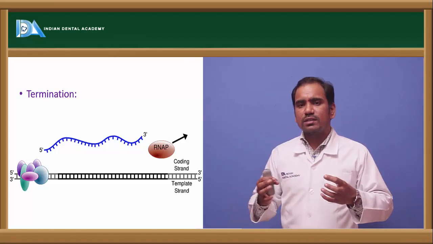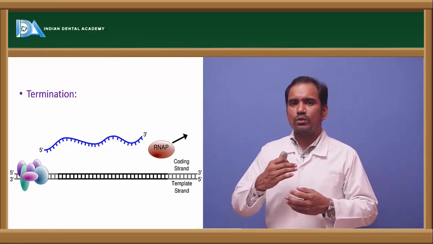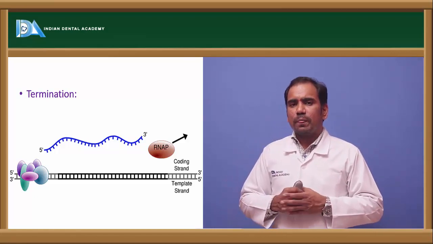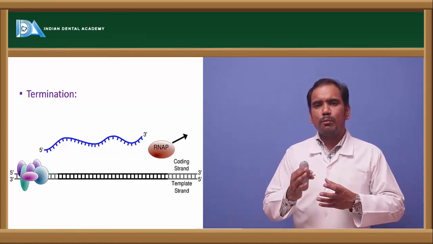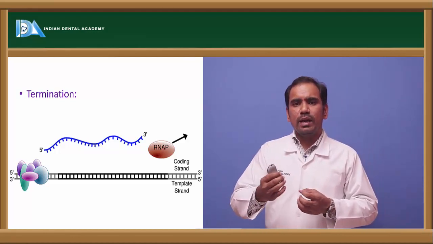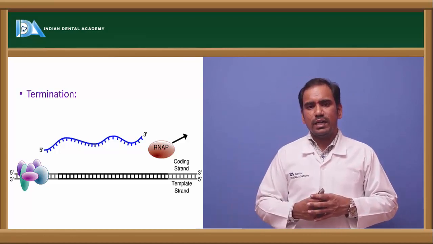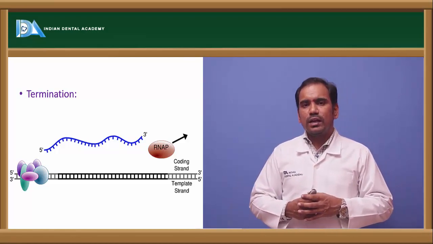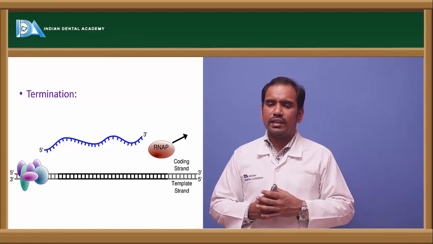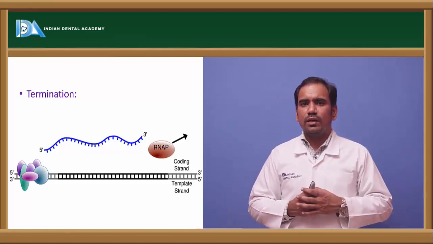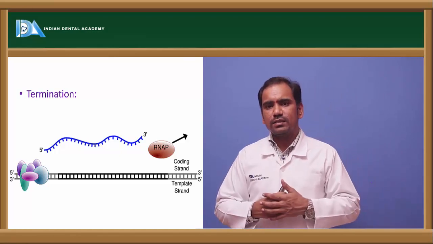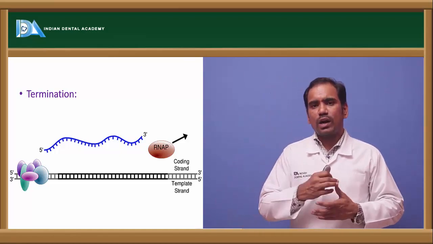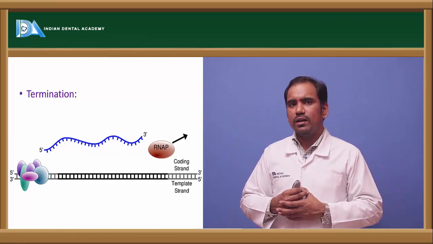Whatever the sequence in the template strand is, that is copied into the RNA, and when it reaches the termination region, the RNA polymerase will be detached from the DNA strand, so that it releases the RNA from the DNA, and again the rebinding of the DNA occurs, and that's how new RNA is synthesized from the DNA by transcription.